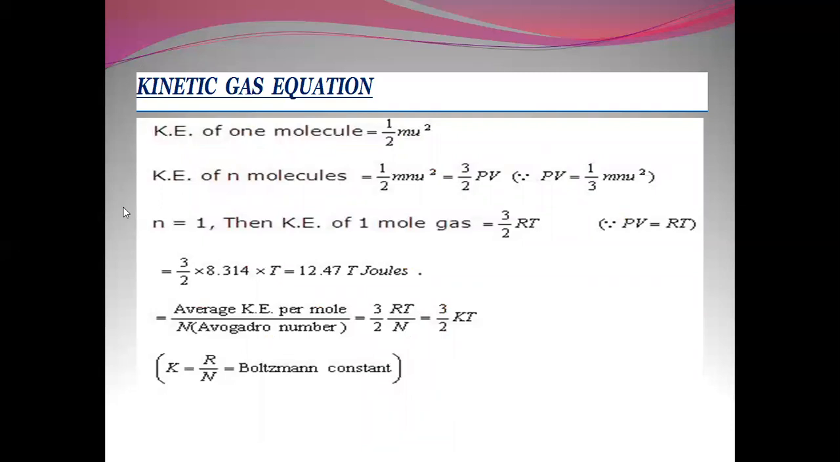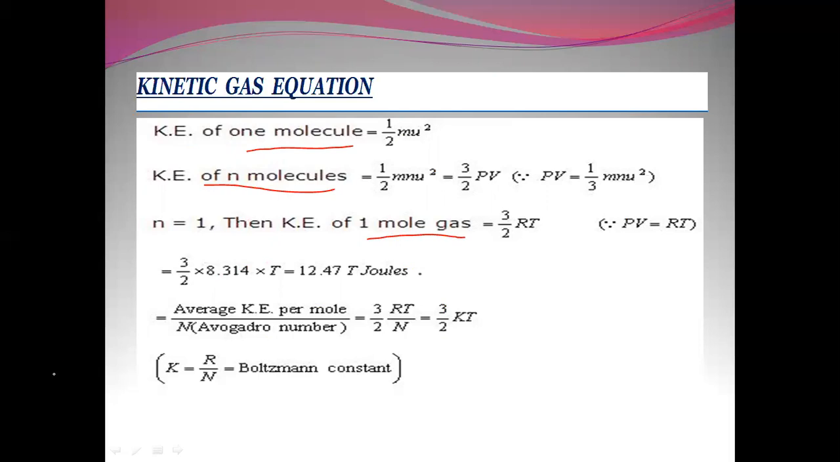The kinetic gas equation: kinetic energy for 1 mole of the gas is given as half mv square. Kinetic energy for n molecules is given as half mnv square, or 3 by 2 PV, where PV is equal to 1 by 3 mnv square. Or we can say the kinetic energy of 1 mole of gas can be written as 3 by 2 RT, as PV is equal to RT.